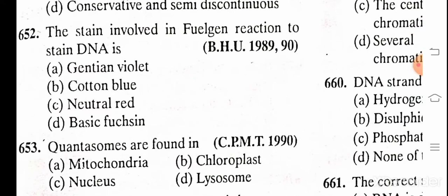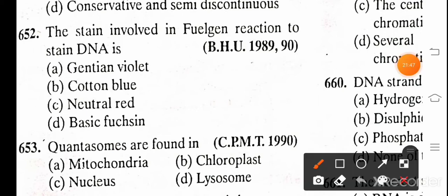The stain involved in the Feulgen reaction, the stain for DNA, is A. gentian violet, B. cotton blue, C. natural red, D. basic fuchsin. And the correct answer is basic fuchsin.